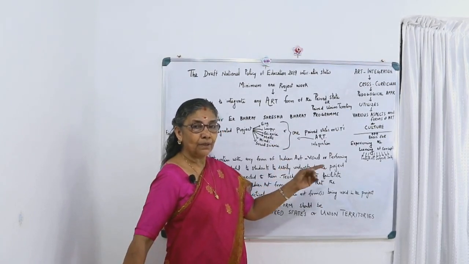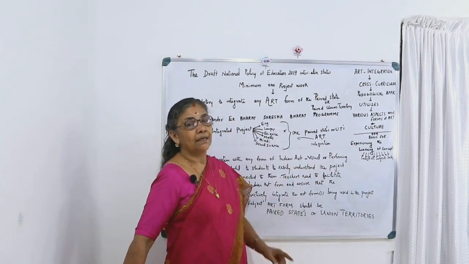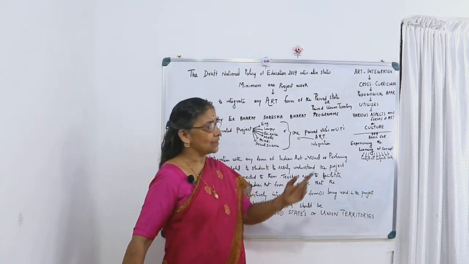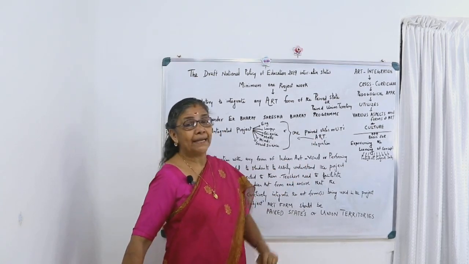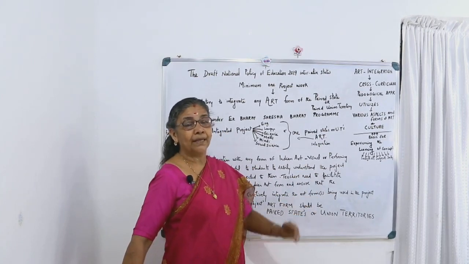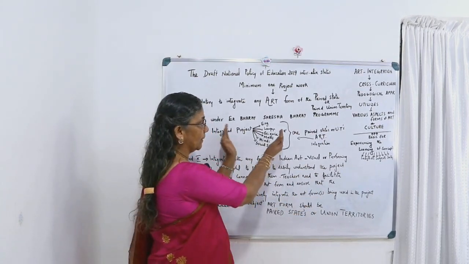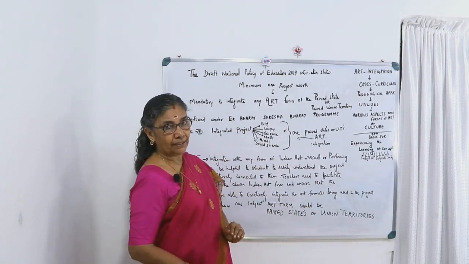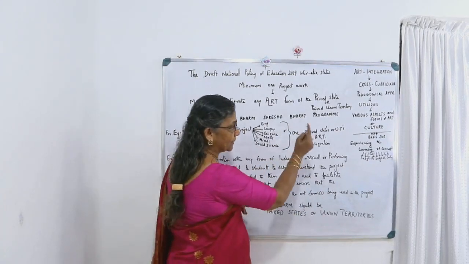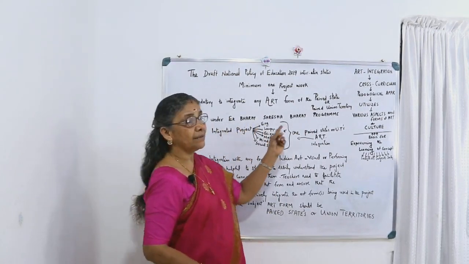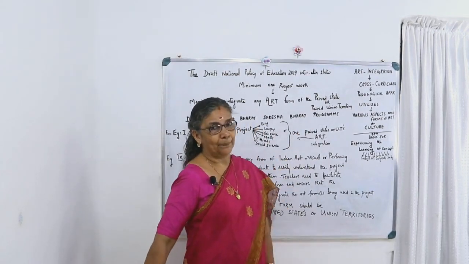There they have to incorporate one art form or more than one art form about the paired states or the paired union territories. The art form should be incorporated with this integrated project. This is why the paired state and union territories are defined under the Ek Bharat Shrestha Bharat program.